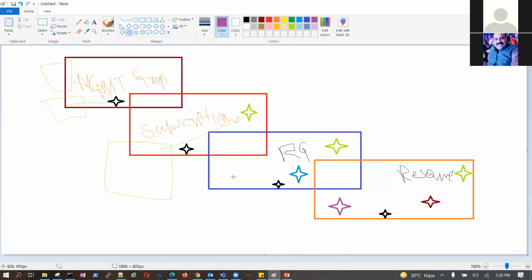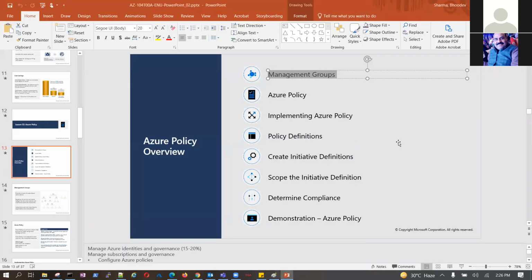So if you look at the inheritance, on my resource group 4 policies are applied, resource group 3 policies are applied, subscription 2 are applied and management group 1 is applied. That becomes a hierarchy of your policies. Make sense, guys?